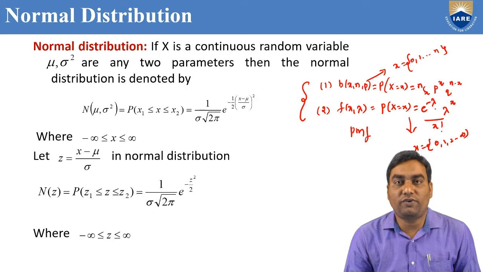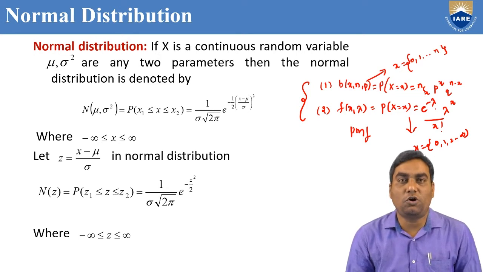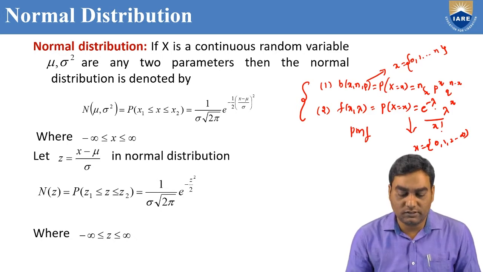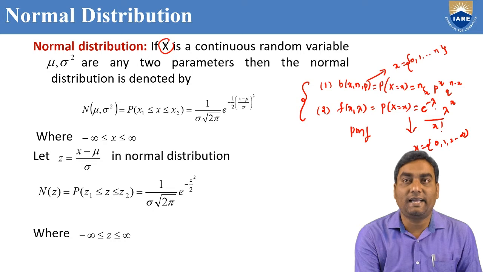Therefore, while we are finding mean, variance and standard deviation of the Poisson or binomial distribution, we used the property sigma x into f of x for mean, sigma x square into f of x minus mu square for variance.